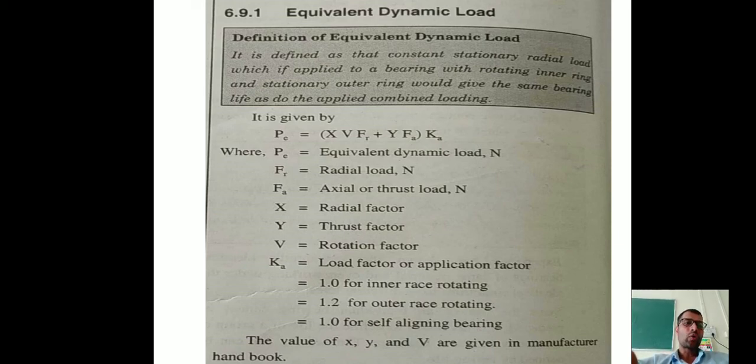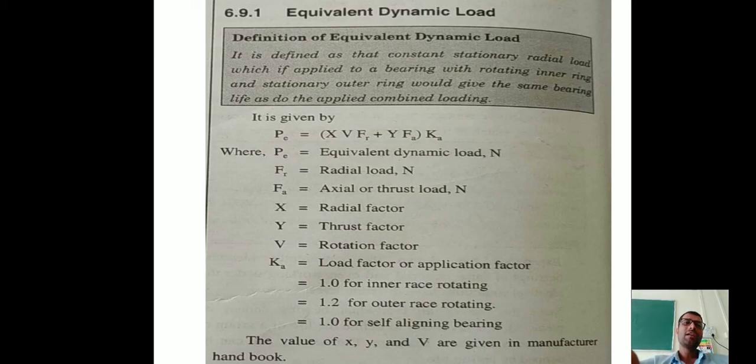So PE is equal to (X V FR plus Y FA) into Ka. This is the formula to calculate equivalent dynamic load.